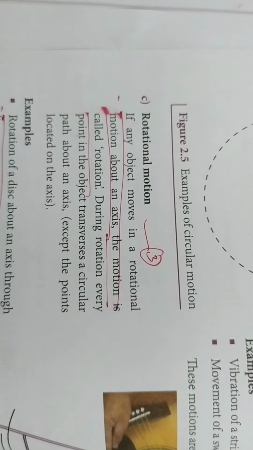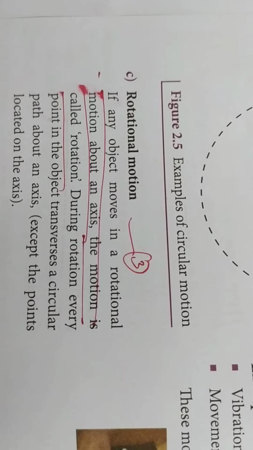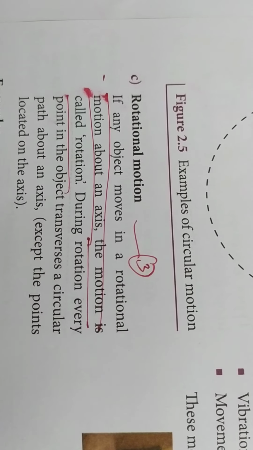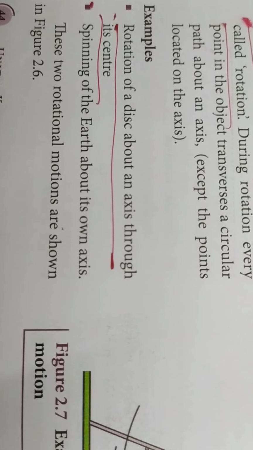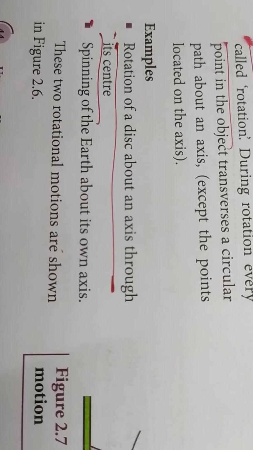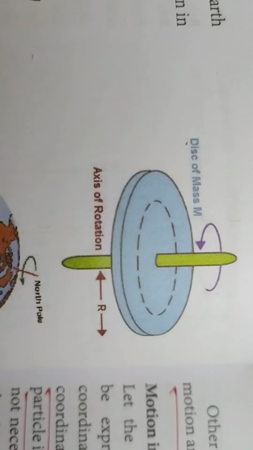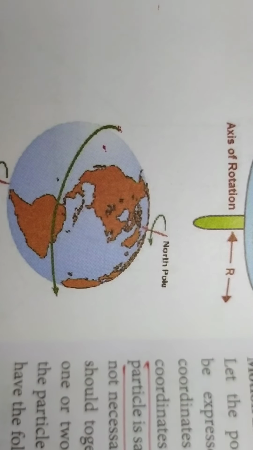Next we are going to see about rotational motion. Rotational motion means if an object moves in a rotational path, then it is called rotational motion. It follows a rotation about an axis. The examples are rotation of a disc about an axis through its center and spinning of the earth about its own axis. Here the disc is rotating about an axis, and this is spinning of earth. These are the examples for rotational motion.